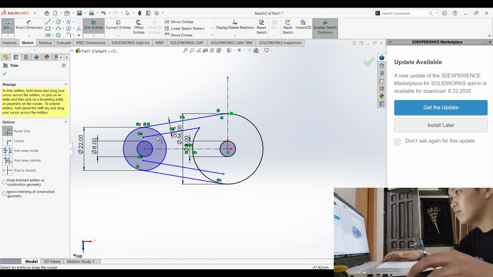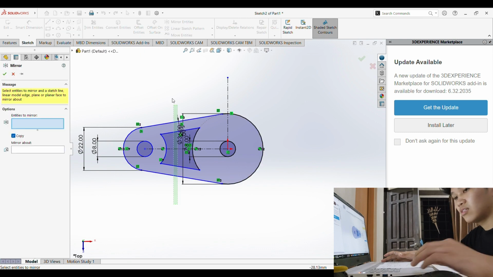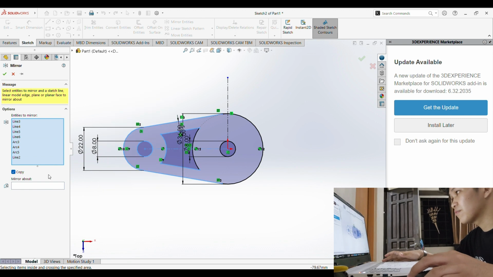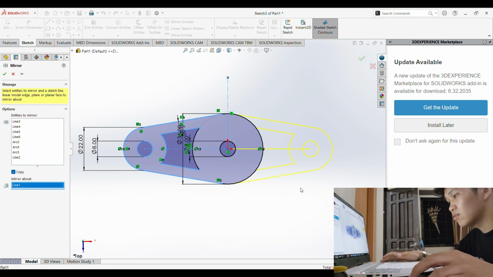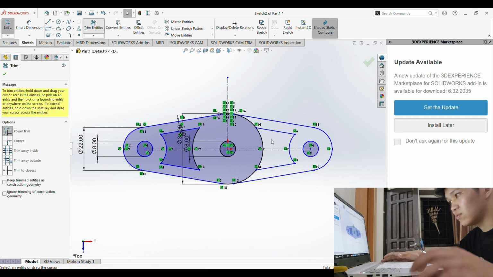Now we will mirror this whole entire part and select the center of mirroring here and just press enter. Then we'll also trim this part. Oops, I forgot to put the distance between these two circles.